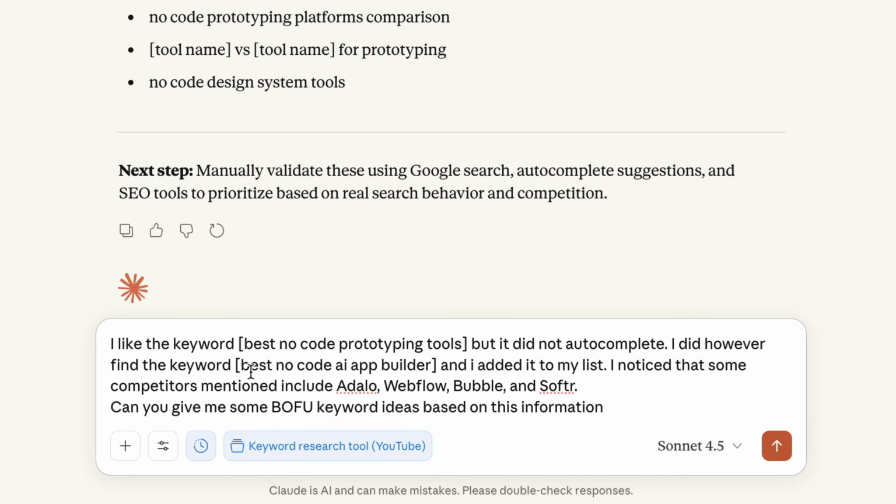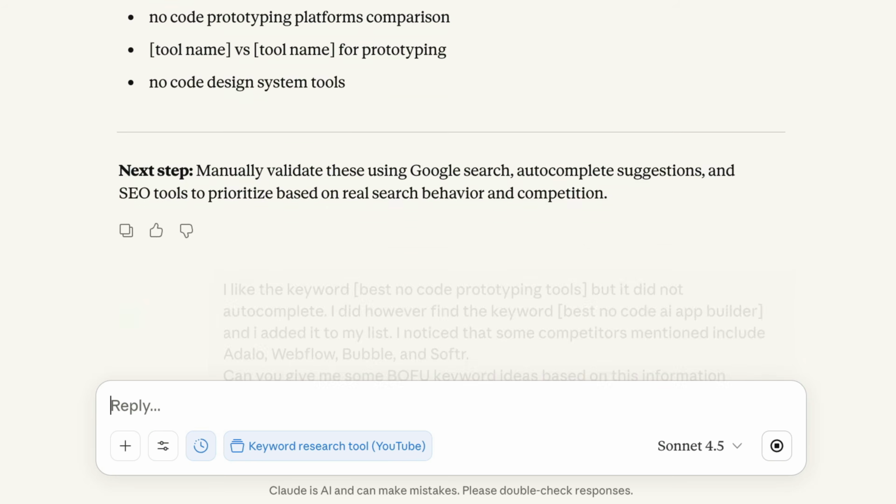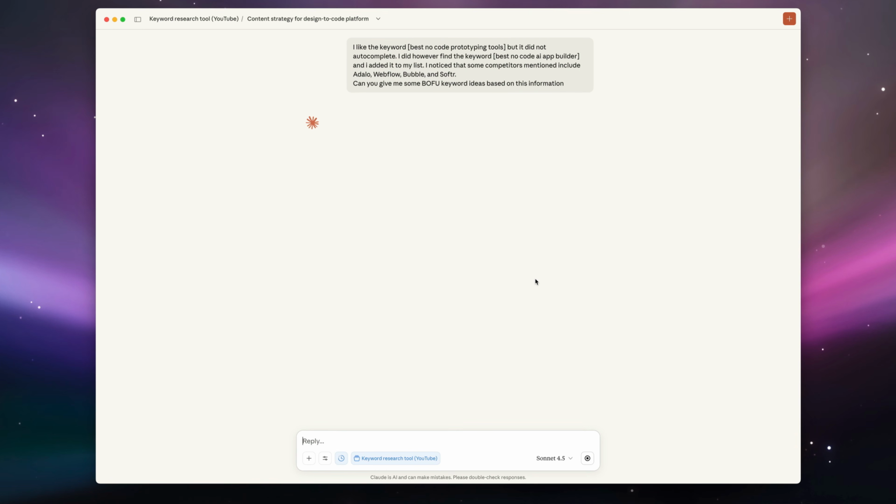I did, however, find the keyword best no-code AI app builder, and I added it to my list. And I noticed that competitors mentioned include Adalo, Webflow, Bubble, Softr. I'm just naming some competitors that came up when I searched that result. And then I said, can you give me some bottom of funnel keyword ideas based on this information? And we're just gonna hit enter and give it a sec.